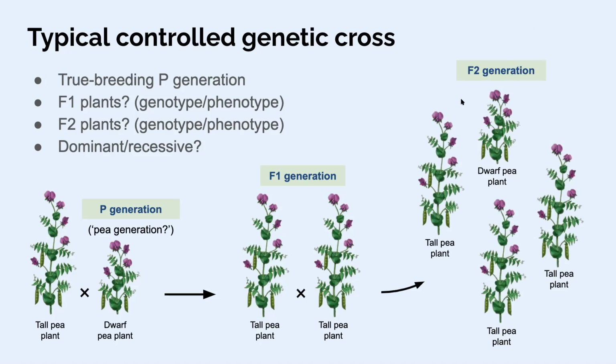And in a cross of two F1 individuals in tall and dwarf pea plants, it turns out that you get approximately a ratio of 3 tall pea plants to 1 dwarf pea plant. And this is a nice mathematical ratio.